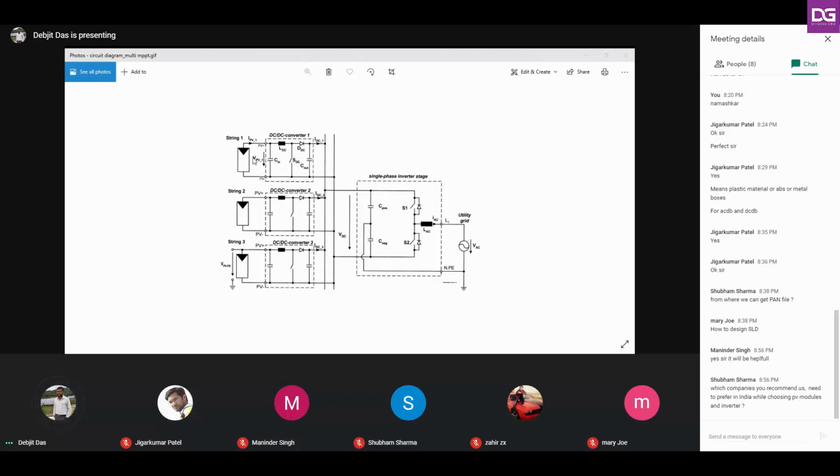This MPPT draws the maximum power from this string, this second MPPT draws power from the second string, and all the MPPTs 1, 2, and 3 feed the power to this common bus, which then gets converted to AC. So this is the beauty of MPPT. You can consider that this is not a single inverter.